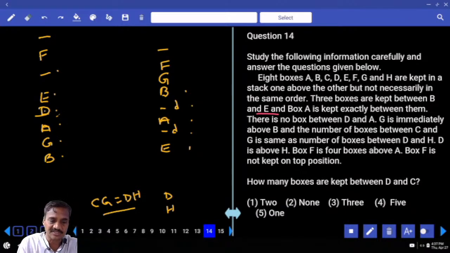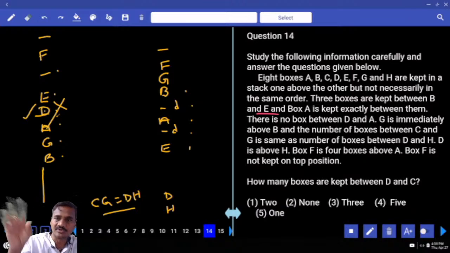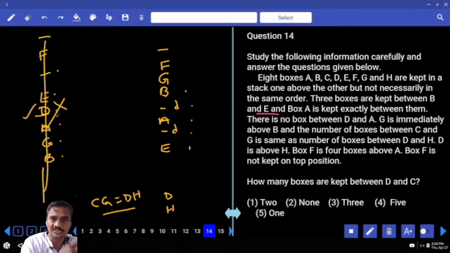Then C and G, D and H. The number of boxes between C and G equals that between D and H. Now here it is not at all possible. And next one, C and G, D and H. Here, D is above this H. As D is above H, D and H must be somewhere below this one, not possible. Anyway, it is ruled out. And D is above H, then if D is here, H must be here, not possible, because only 8 boxes must be there. So D is here, then H is here.